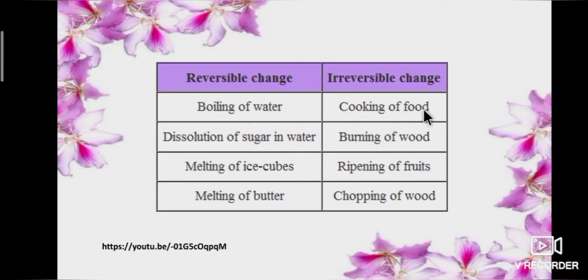Next, cooking of food, burning of wood, ripening of fruits, chopping of wood are irreversible changes. Because after the change, objects won't get back to the initial stage. That is, the changes cannot be reversed. To know more details about reversible and irreversible changes, see the link below.